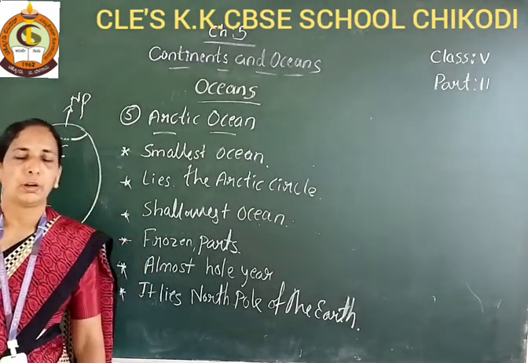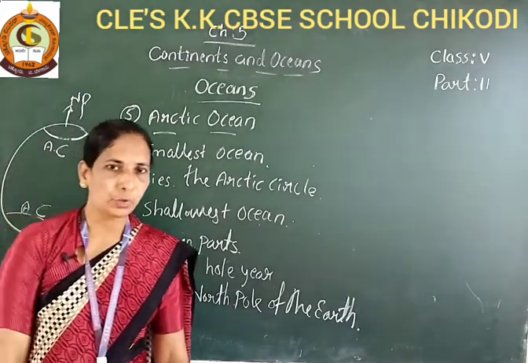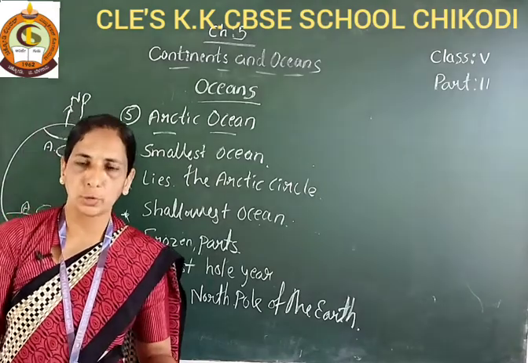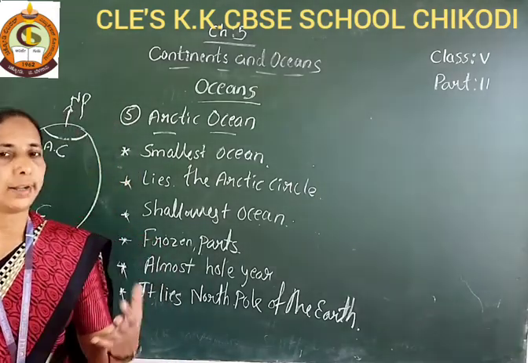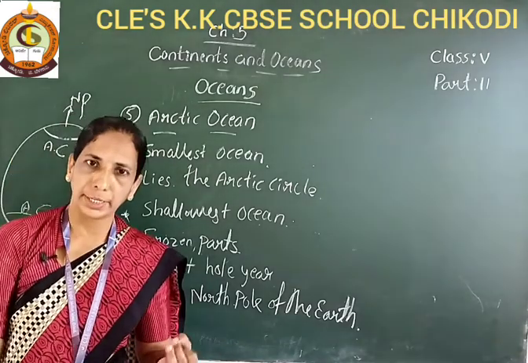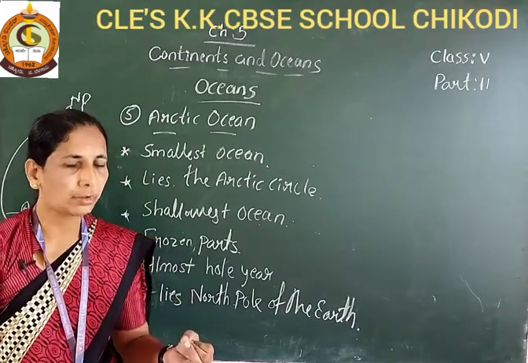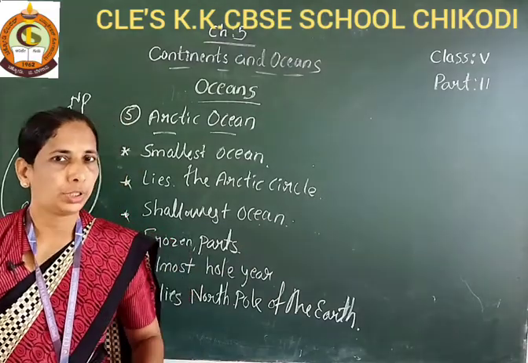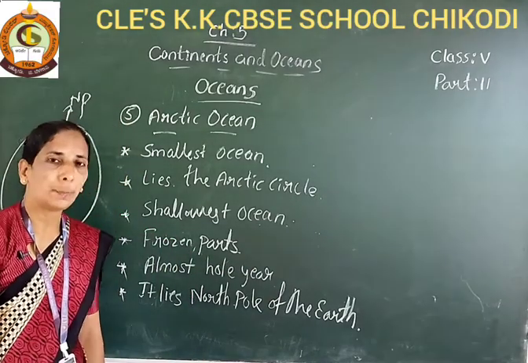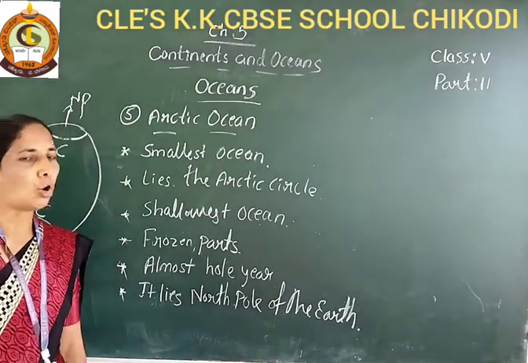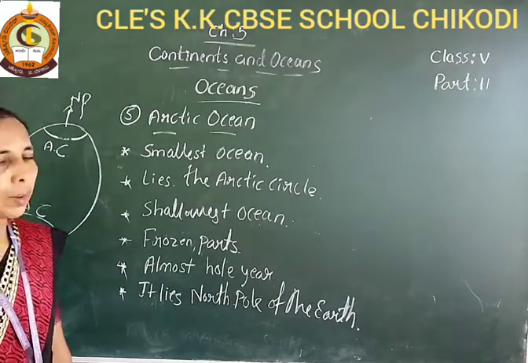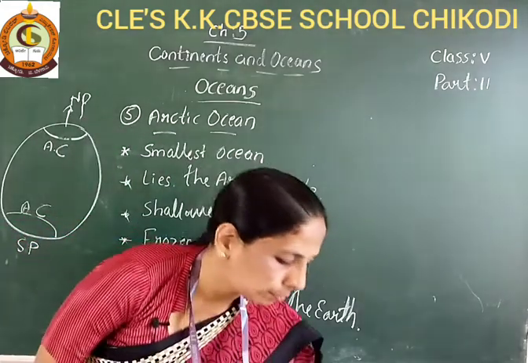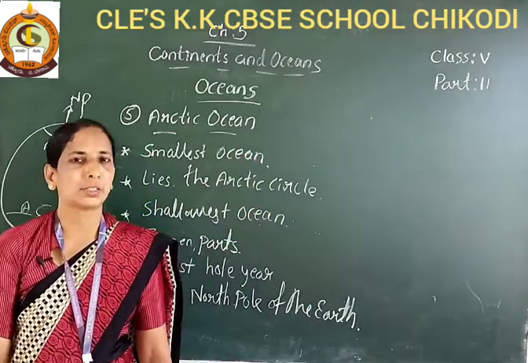So here 5 oceans are completed. The 5 oceans are the Pacific Ocean, Atlantic Ocean, Indian Ocean, Southern Ocean and Arctic Ocean. So your lesson is also completed. Chapter number 5, Continents and Oceans, is all completed here. The exercise part we will solve in the next class. Now thank you.